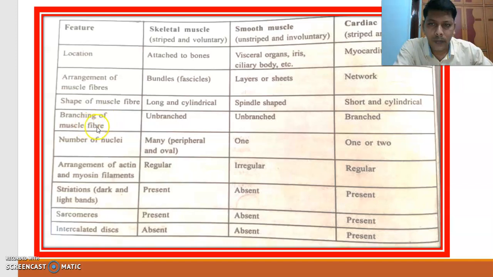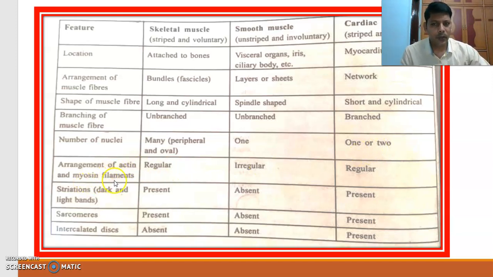Okay, next, branching of muscle fiber: unbranched, unbranched, and branched. Number of nuclei: many peripheral and oval nuclei are present here. Okay, many nuclei, multinucleated. Here it is uninucleated, mostly uninucleated, rarely binucleated. Here, one nucleus; here, many, that means multinucleated. Here uninucleated, rarely binucleated. That means they have one or two nuclei in the cell.